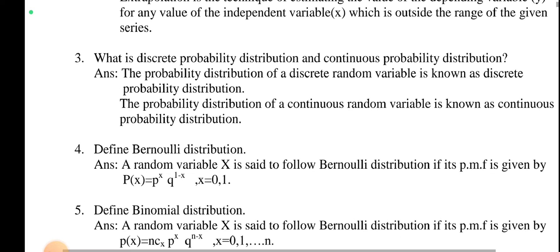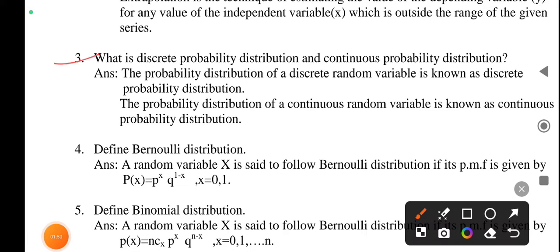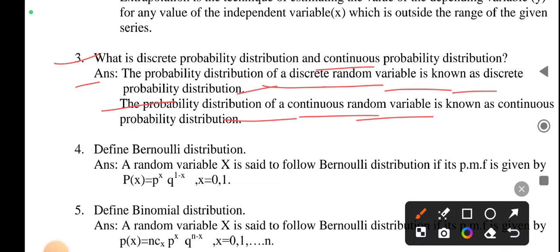Next question is the third question. What is discrete probability distribution and continuous probability distribution? Answer: the probability distribution of a discrete random variable is known as discrete probability distribution. The probability distribution of a continuous random variable is known as continuous probability distribution. These questions are all very important, but I am discussing only the most important questions in this video. Please watch until the end.